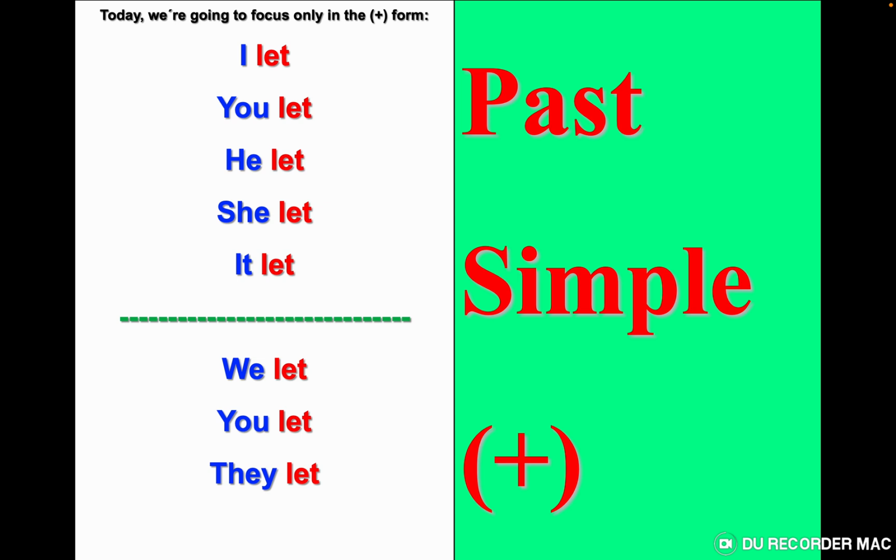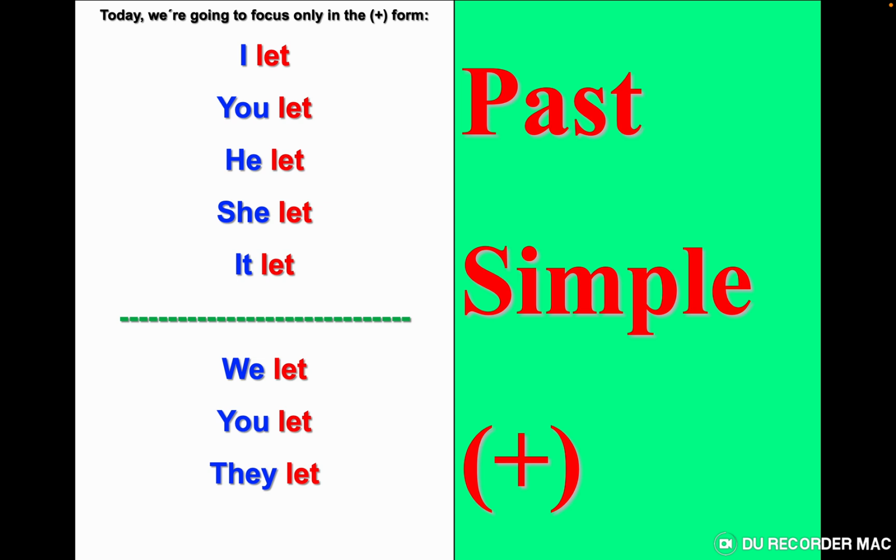So if you see in a paragraph or in a book he lets with s, it means that the verb is in present simple. And if you see he let without s, some students say, oh, it's not correct, it should be with s. It should be with s if it is in present simple, but if it is in the past it's without s. This is what you should remember. So the difference between let in present simple and past simple is just in three pronouns: he, she, it. In present simple with s, in past simple without s.